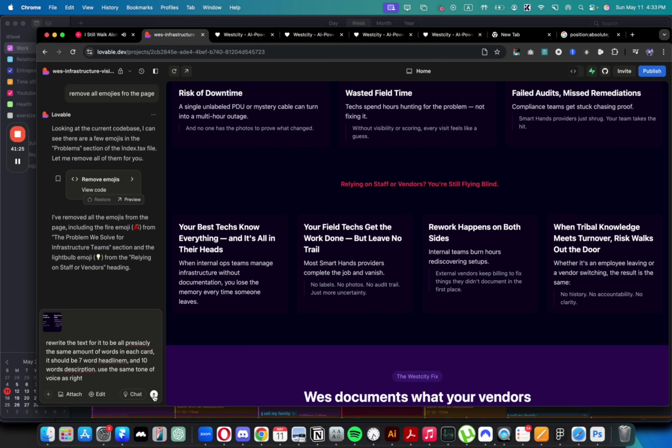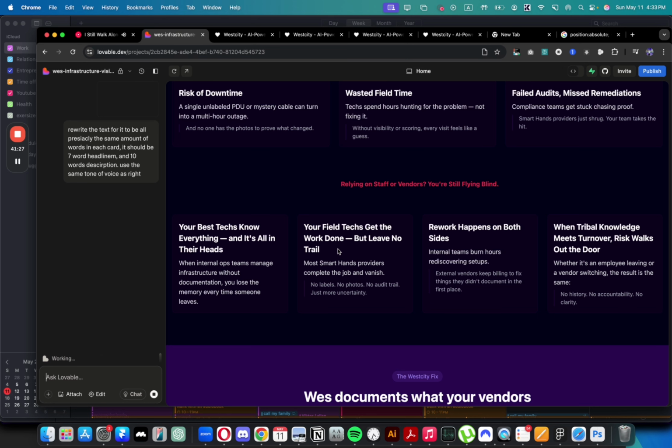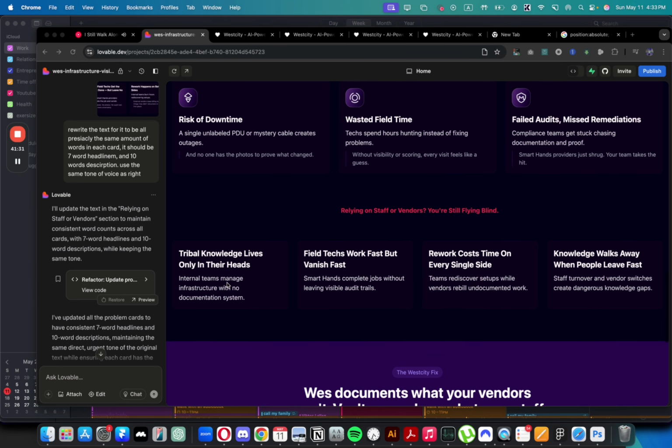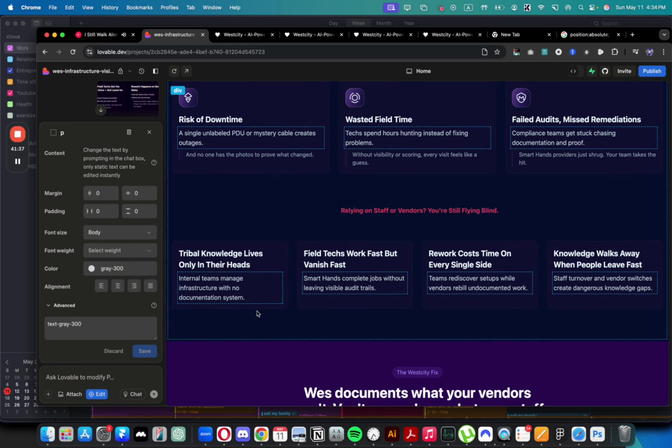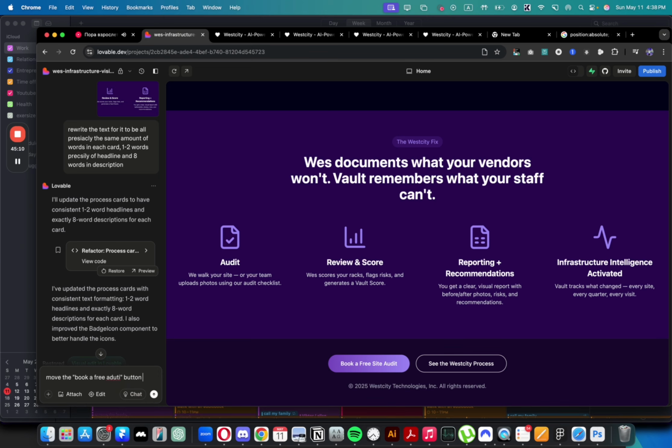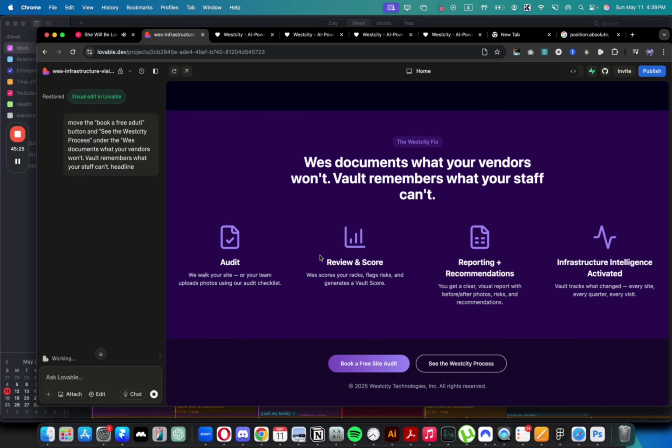Let's see if it's going to figure out what I mean and see the result in 3, 2, 1. And it looks better, but the one thing is this piece of text, which is 3 lines instead of 2, and I wish it was a button. And I'm just gonna copy this under the headline, and we're just gonna send it.